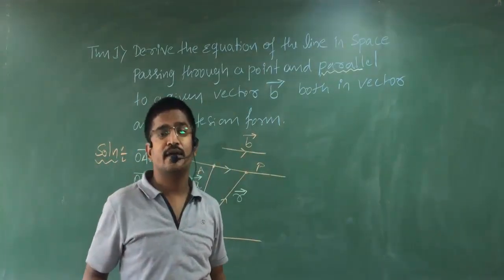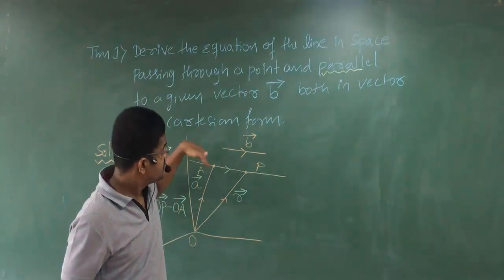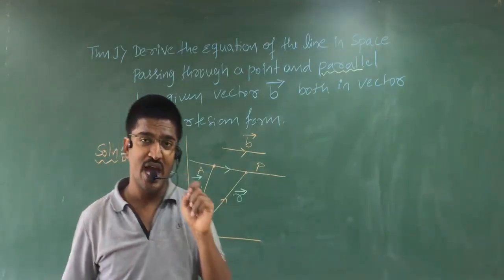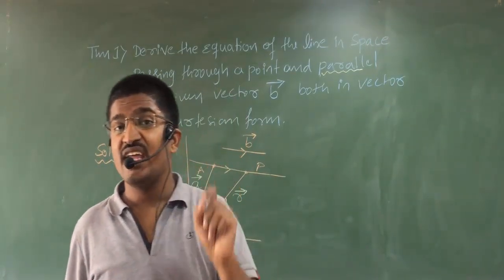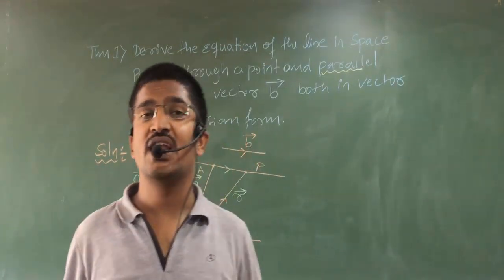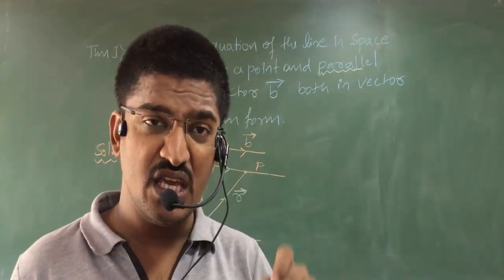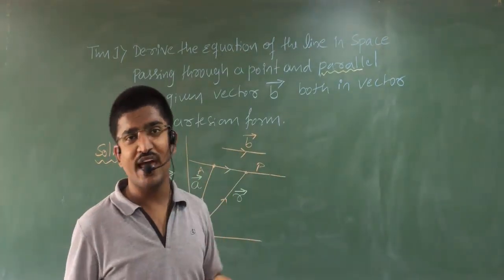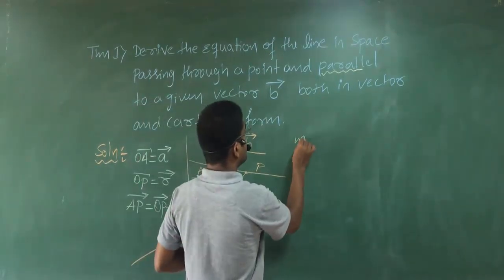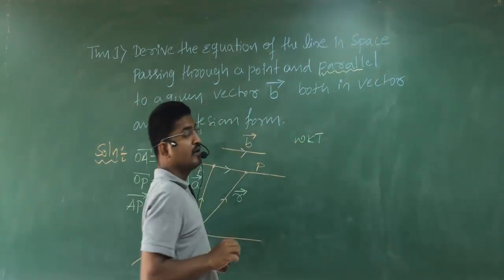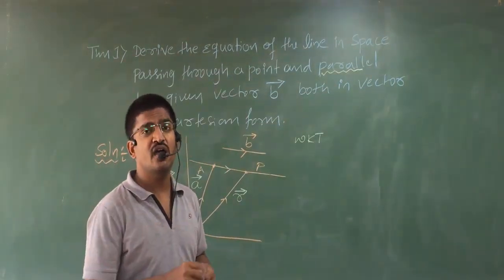So go to 11th standard, straight line chapter. There you have studied that if two lines are parallel, their direction ratios are equal. Again I am telling, make a note. If two lines are parallel, direction ratios are equal. You must know that if two lines are parallel, direction ratios are equal.